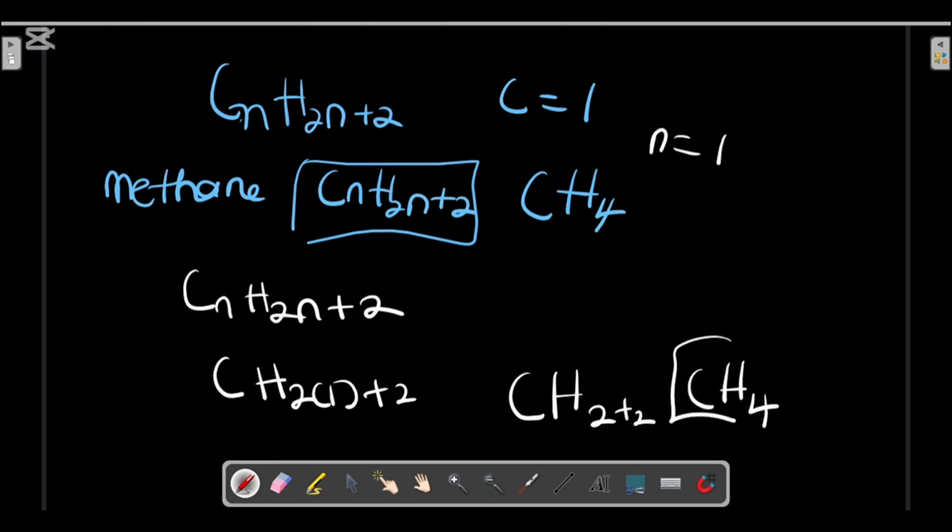So the molecular formula of methane is CH4, and the structural formula is CH4.